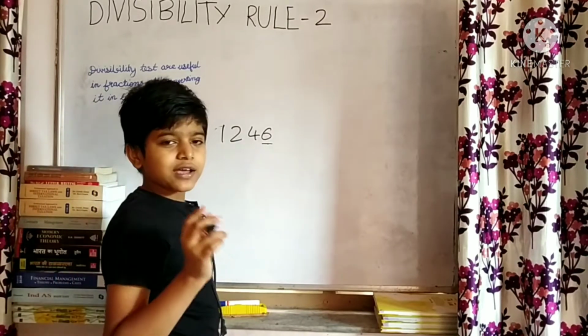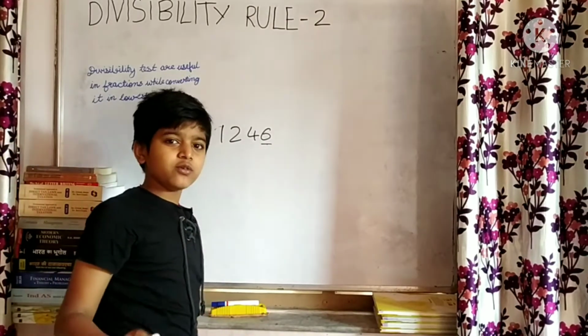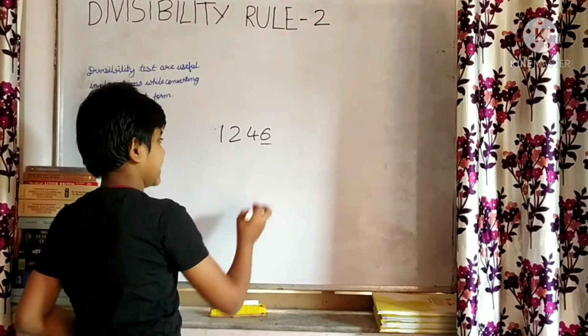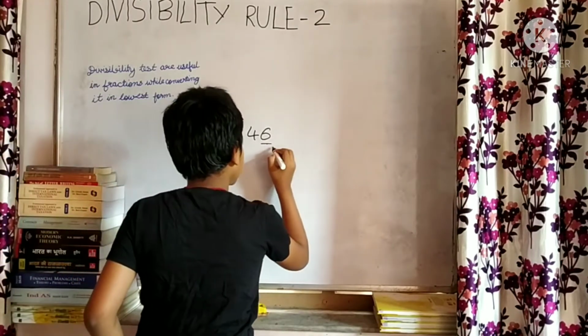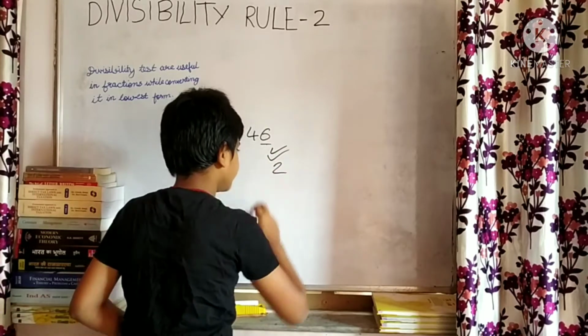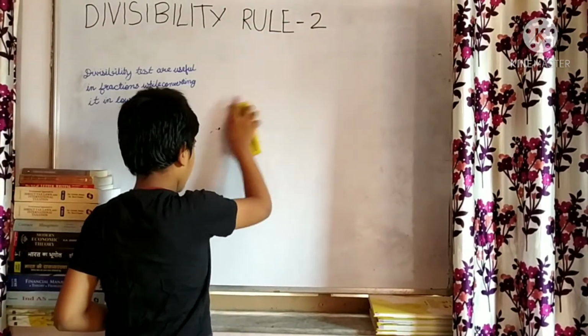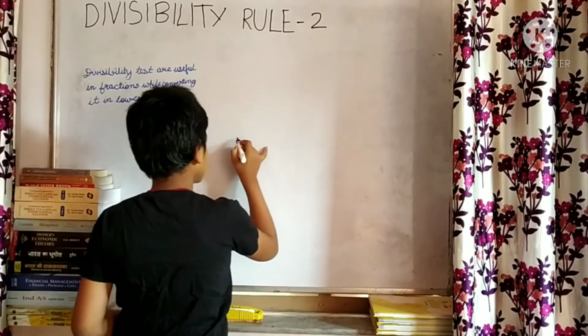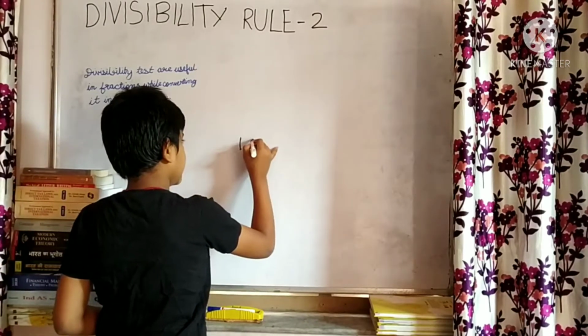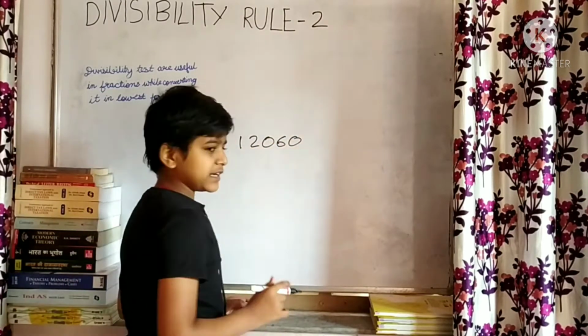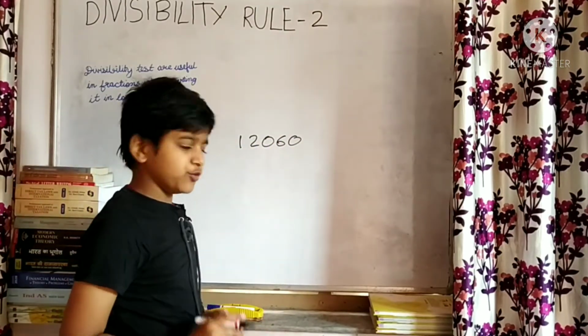The digits were 0, 4, 2, 0, 2, 4, 6, 8 and it ends with 6, which means it is divisible by 2. And if it ends with 0, then also it is divisible by 2.